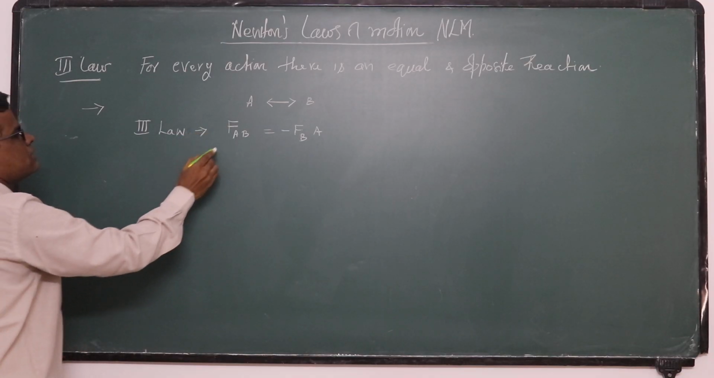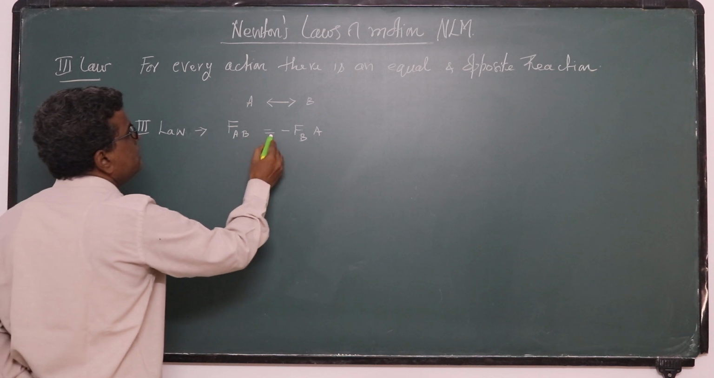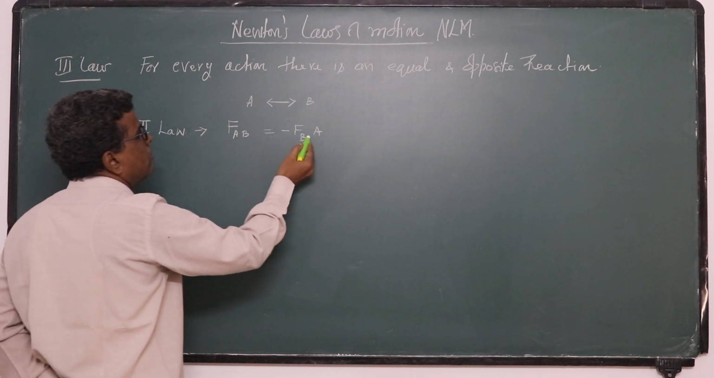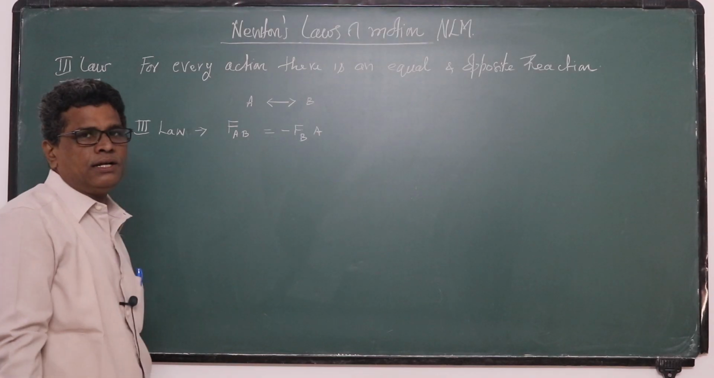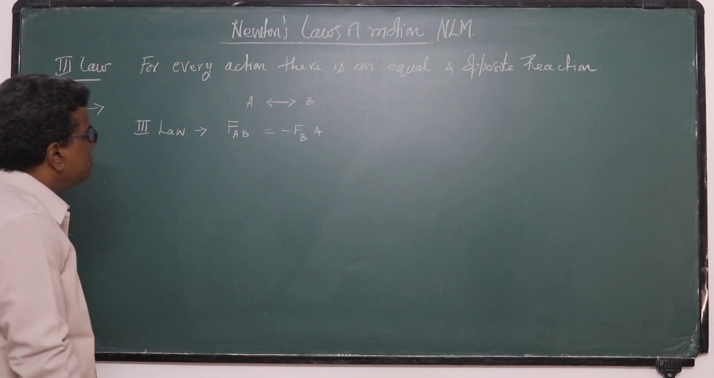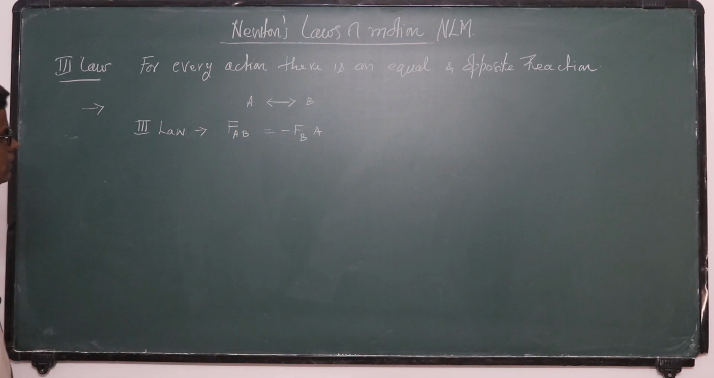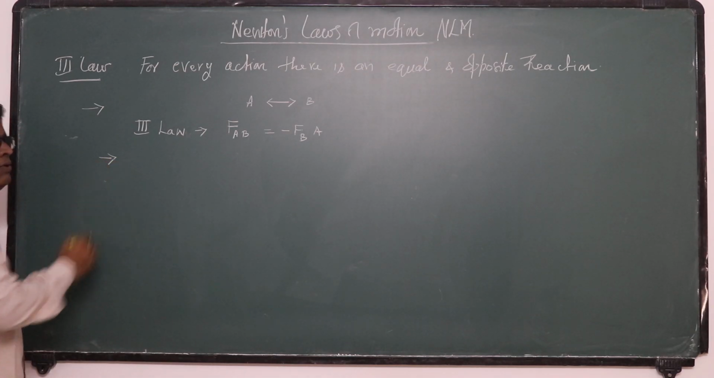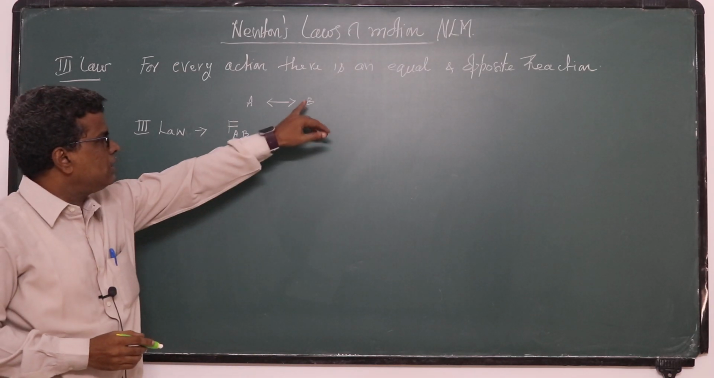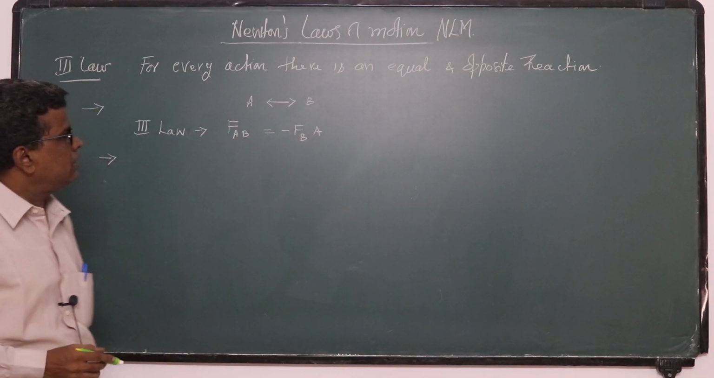The force acting on A due to B is equal to the force exerted on B due to A. These two are equal and opposite, but they are acting on different bodies. If you want to study the motion of the body B, then you have to consider the force acting on that body only, due to A.